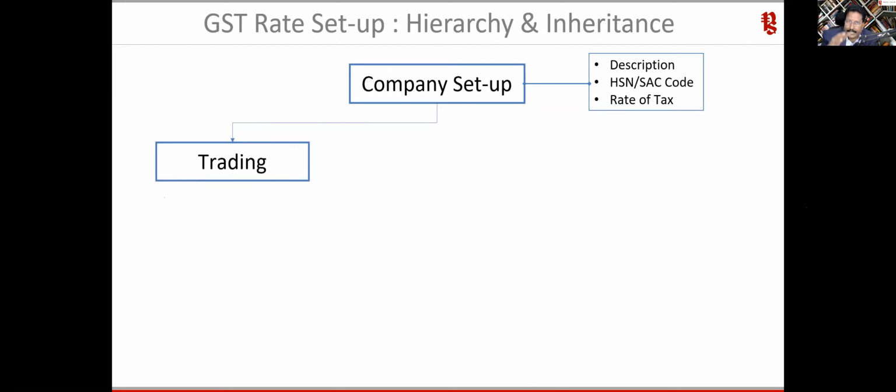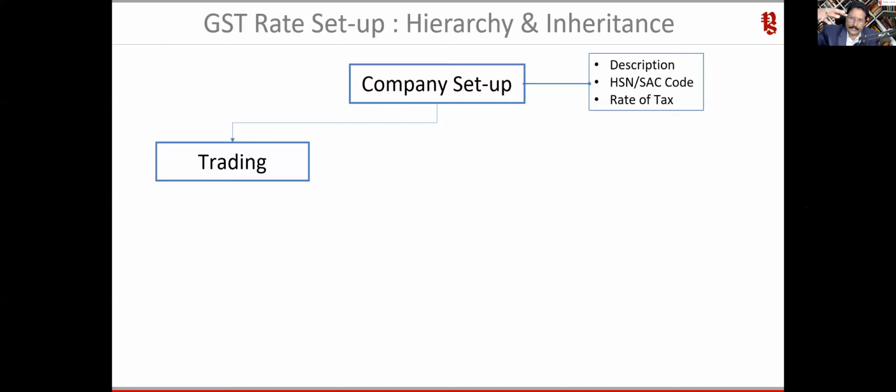So this is the hierarchy I'm talking about. This is very, very important. Once you understand this hierarchy, it becomes very easy for you to understand how the GST module works in Tally, and confidently and very swiftly you can configure GST. So what happens if sometimes you might have the same rate of 18%, but the HSN must be different, or the SAC could be different in case of a non-trading business? So how do we handle that?